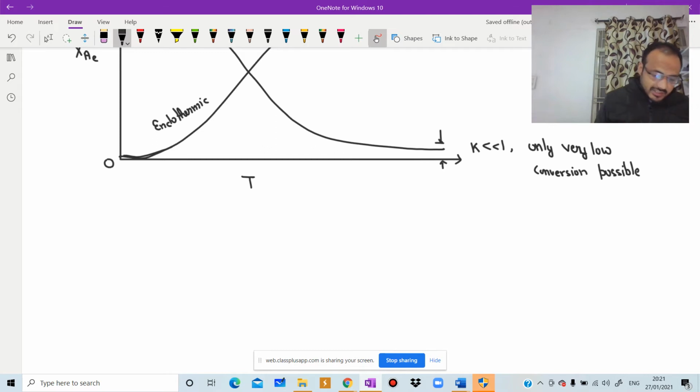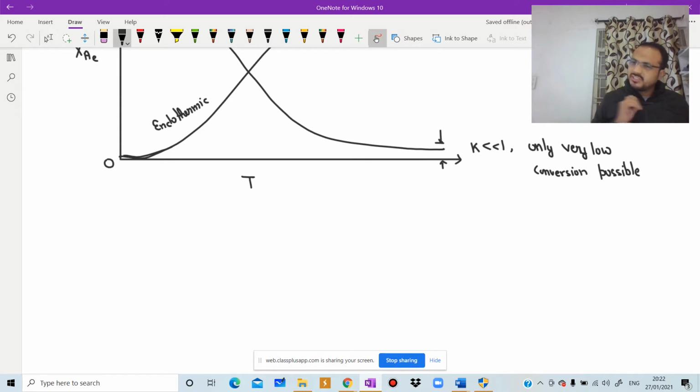So the highest rate occurs at the highest allowable temperature.